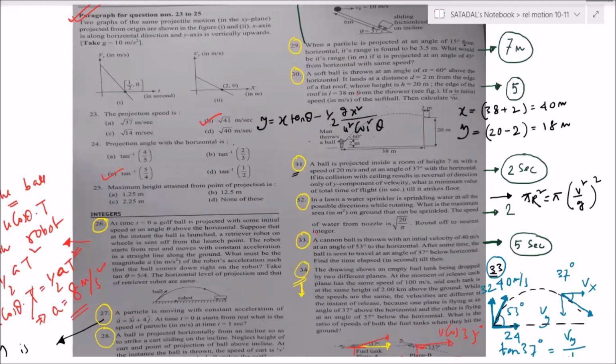Sir, 24th C. 24C is the correct answer. Okay, Puneet, correct answer. Very good. Yes, Ashivardhan. Sir, 24th C, sir. Yeah. And 25th one A, 1.25 meters. Perfect answer. Very good. Excellent. Yes, sir, 25th A. Yeah, right. Very good.